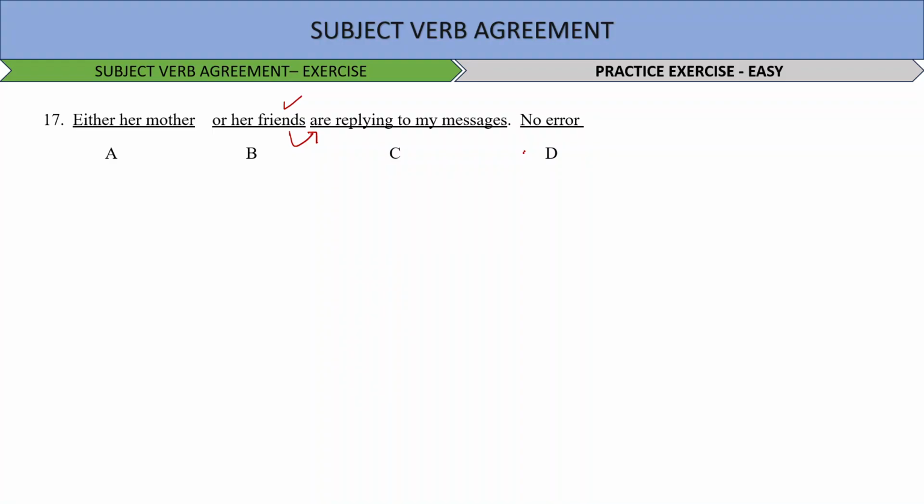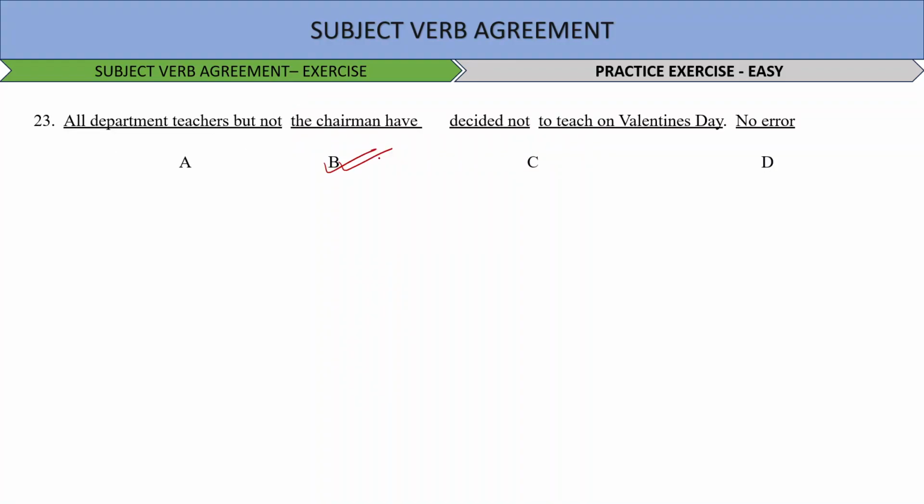Okay, next question. All department teachers but not the chairman have decided not to teach on Valentine Day. So here the sentence doesn't sound appropriate, and hence the error is in option number B. It should say the chairman has decided and not have decided. Next question. It was the principal, not his ideas, that has provoked the pupils to write. No error. So basically the sentence has no error. The sentence is appropriately built.